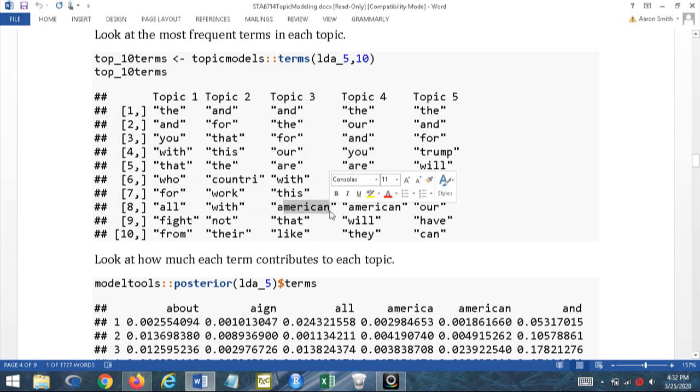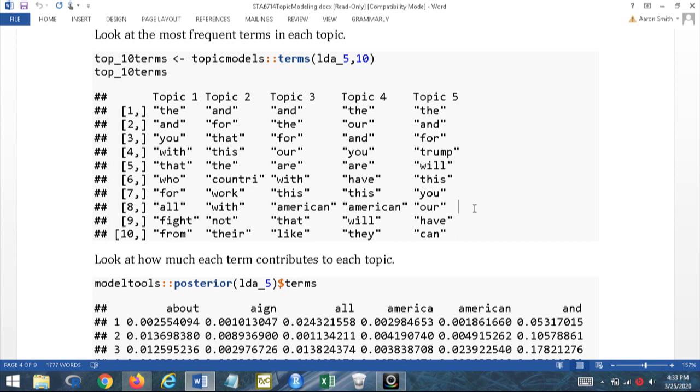American is not a stop word. American. Trump. When I look at the top 10 terms in each of my topics, clearly when I tried to remove the stop words, and I tried 3 different ways. Remember, I removed them using the tm removeStopwords with English, Smart, and then I used the qdap dictionary Top200. So clearly something didn't work out.